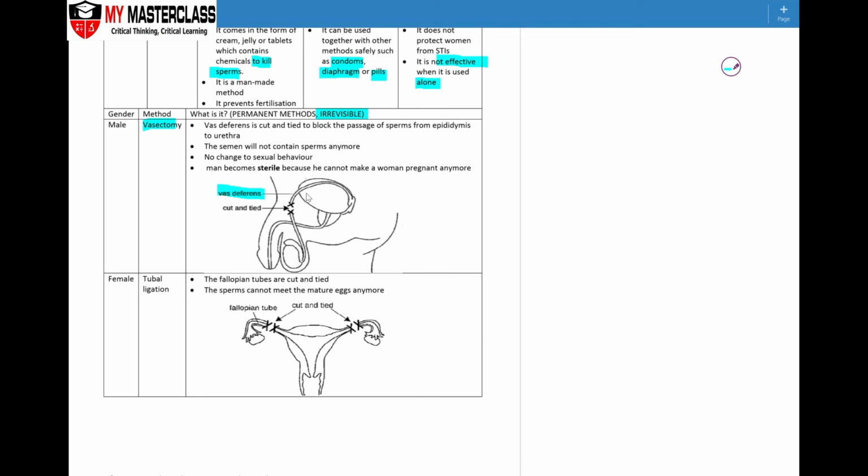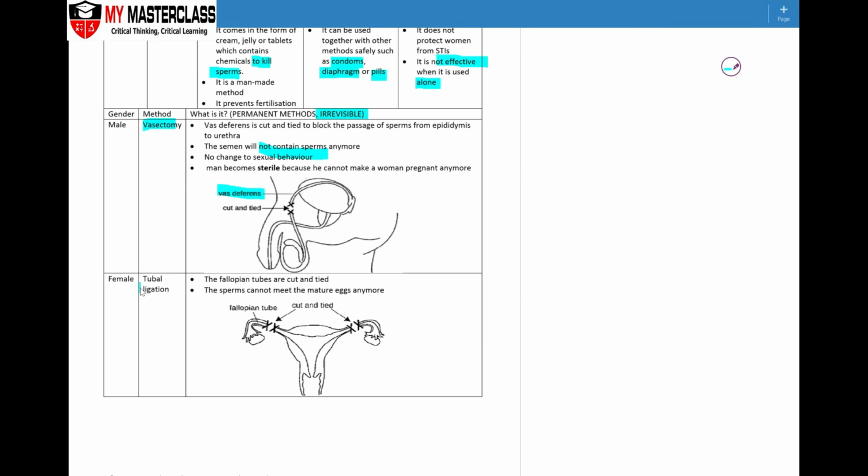There will still be semen production simply because you still have the prostate gland, the Cowper's gland, etc. But the semen that is being produced will not carry any sperm. It doesn't cause any side effects to the male because hormones can still be produced due to the testes being present to produce testosterone.